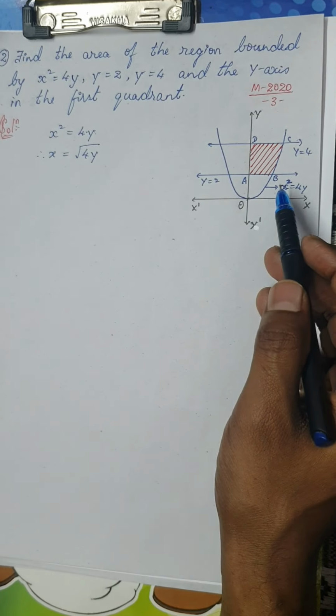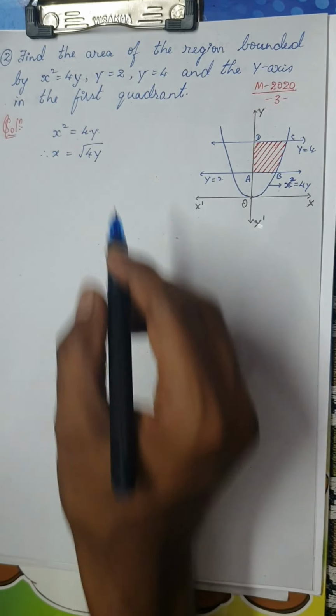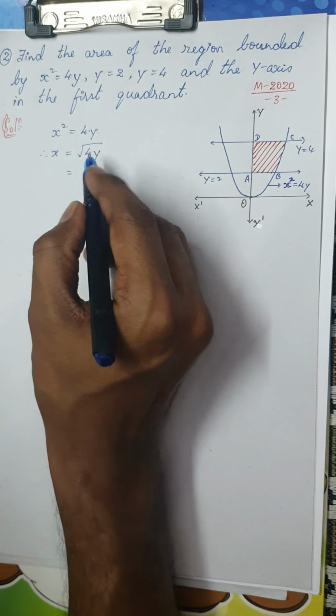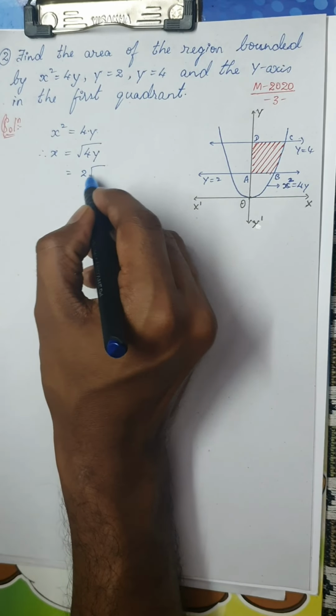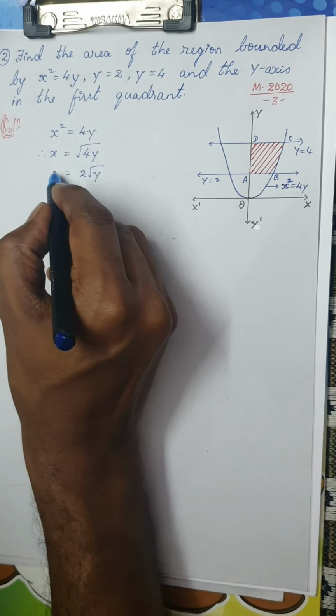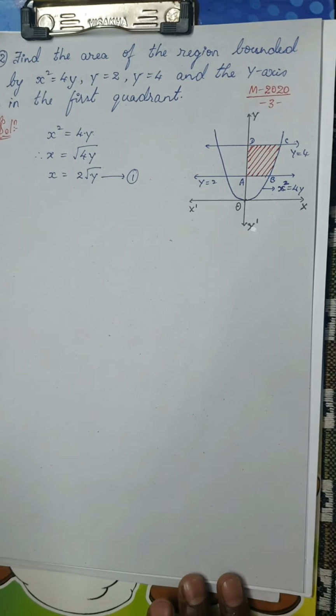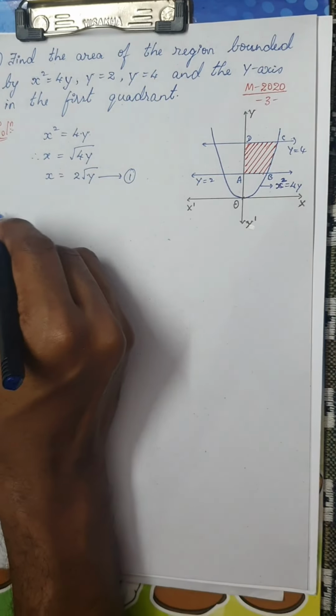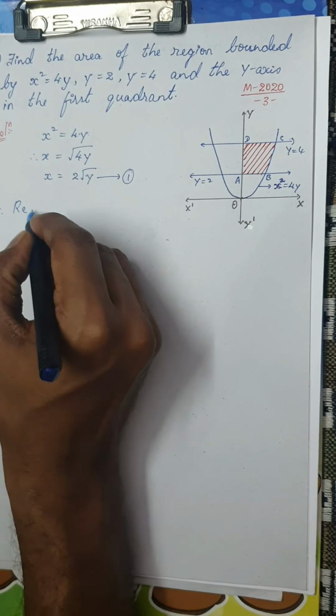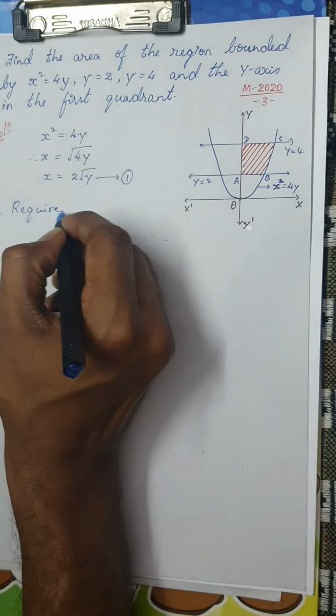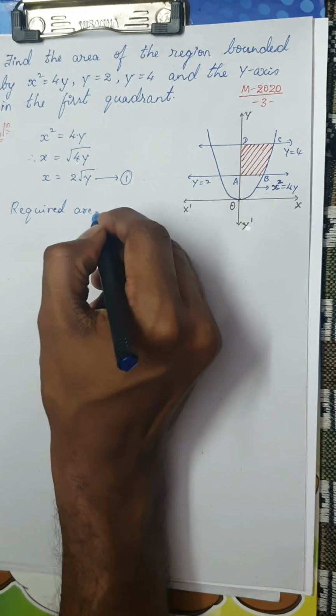Because the area is positive, I will just consider plus. We know root 4 is nothing but 2, so you just get 2 root y. X is nothing but 2 root y. Let me take it as equation 1. Therefore, required area. Let me directly go on to the solution.